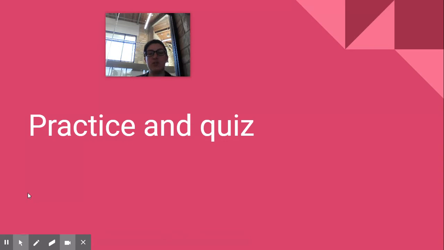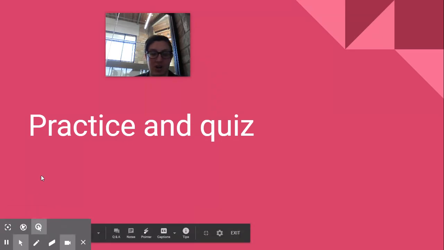Okay, so what you're going to do now is go back to Google Classroom and you're going to do the practice and quiz. These are one assignment and it's labeled as Tuesday practice and quiz, nouns and verbs. Okay, so please go ahead and work on that.